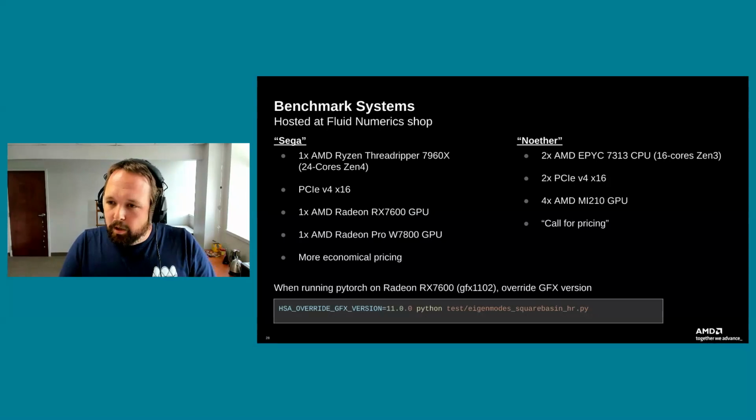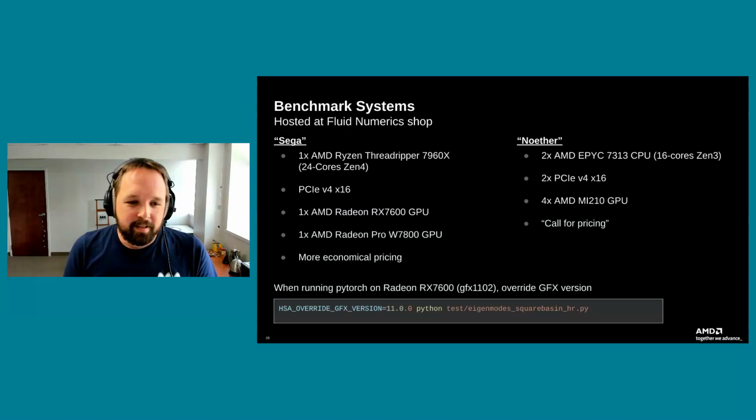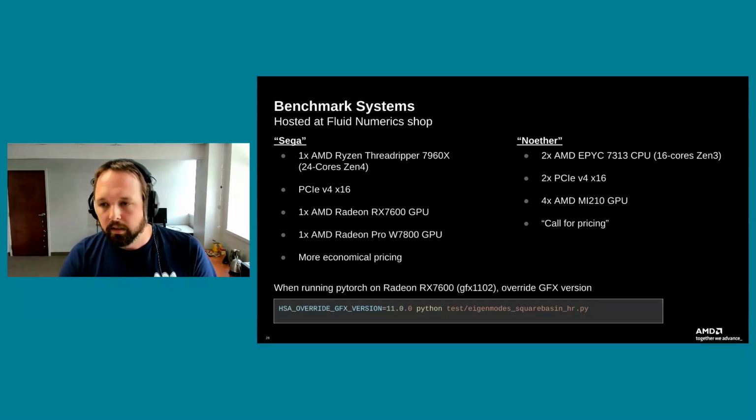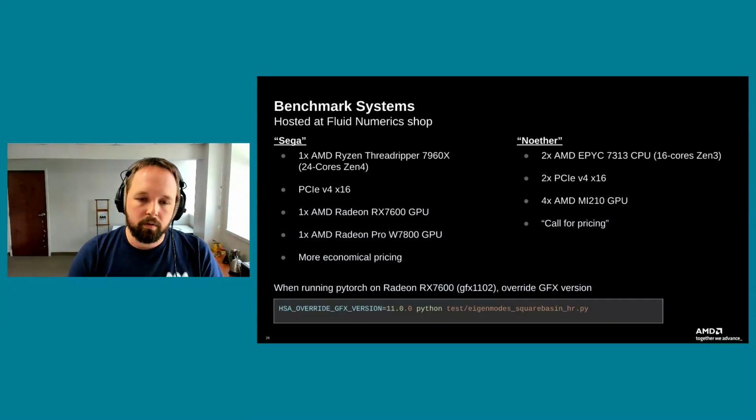Of course, in the end, your benchmark is the only one that matters. For our RX 7600, which is actually not on that supported list because it is the GFX 1102 architecture, we will override that GFX version using HSA_OVERRIDE_GFX_VERSION, set it to 11.0.0, and then run our Python code. So in case you're wondering in practice how you would do that, you can either just export the variable somewhere else, or you can just put it on the same line and off you go. Things just work.